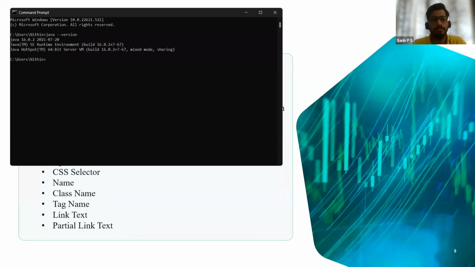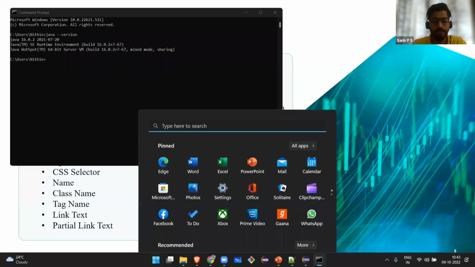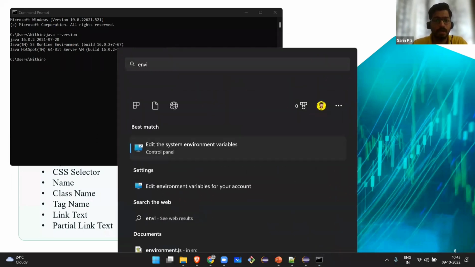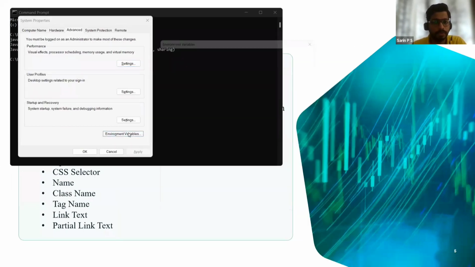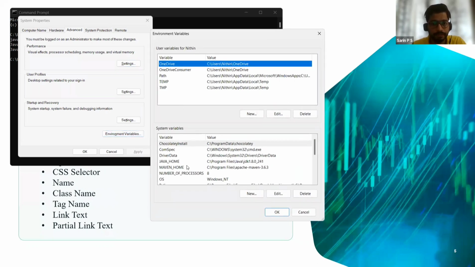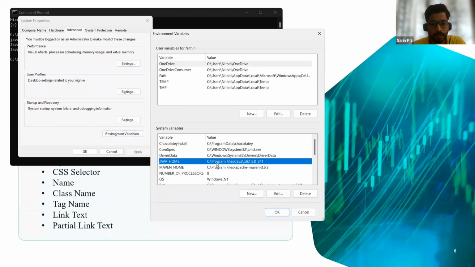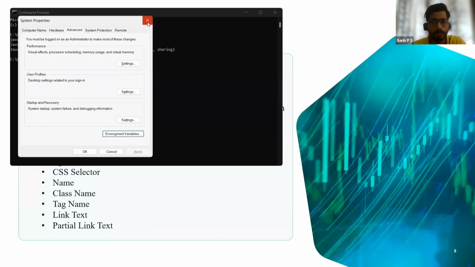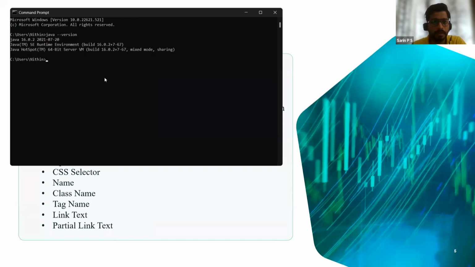You have to have the JDK pre-installed in your system, and the environment variables should all be set. This is how you have to set them. JAVA_HOME, you have to point to the corresponding path here. Same is for MAVEN_HOME.